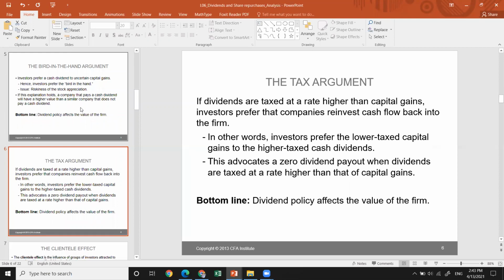The tax argument: if the dividends are taxed at a rate higher than capital gains, investors prefer the companies reinvesting the cash flow back into the firm.